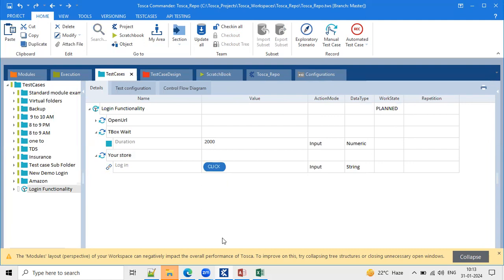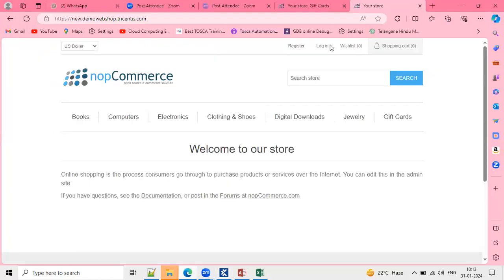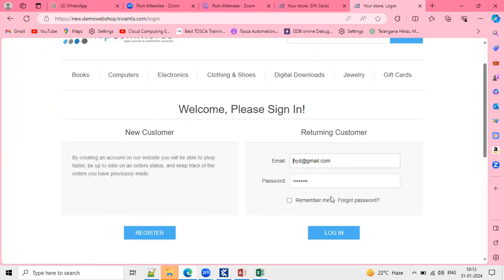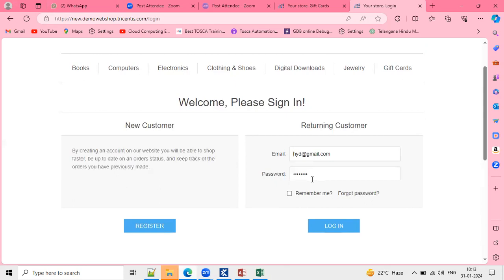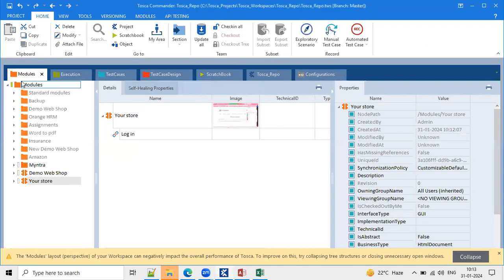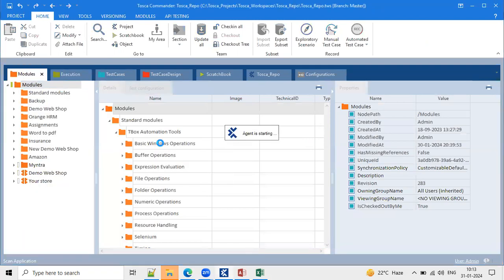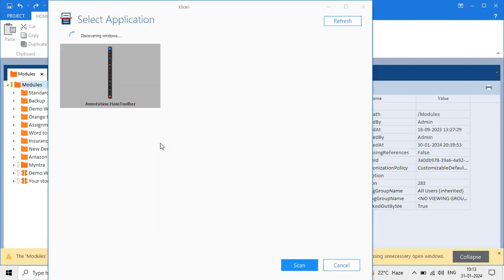Once we apply a click operation, I'm also applying it manually because I just want to scan these locators. Again, I have to enter email ID, password, and login, but I don't have these locators in my module section. So go back to your module section, select the module folder, right click, and scan application. Just scan the controls, save the module, and do the development.